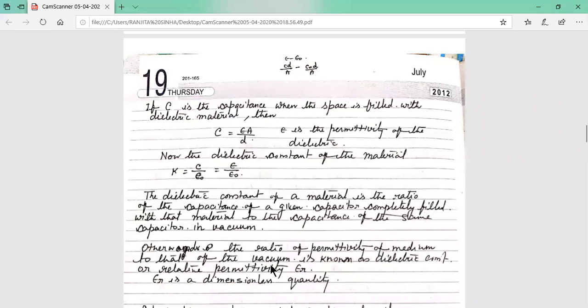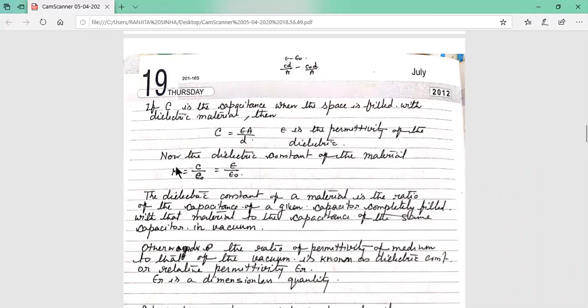So this is known as dielectric constant, or it is sometimes called relative permittivity, and sometimes epsilon r. So K equal to epsilon r. You can say dielectric constant, you can say relative permittivity, or you can say epsilon r.